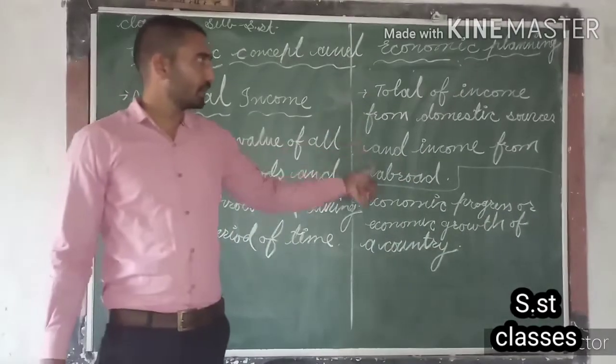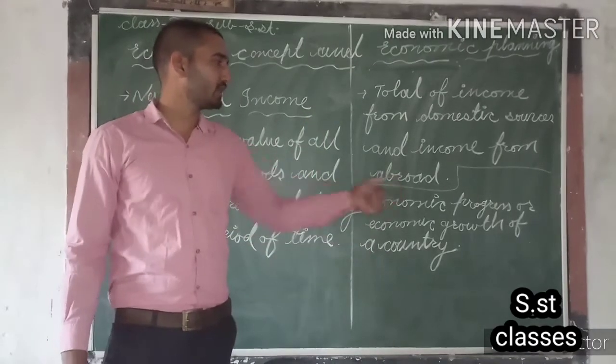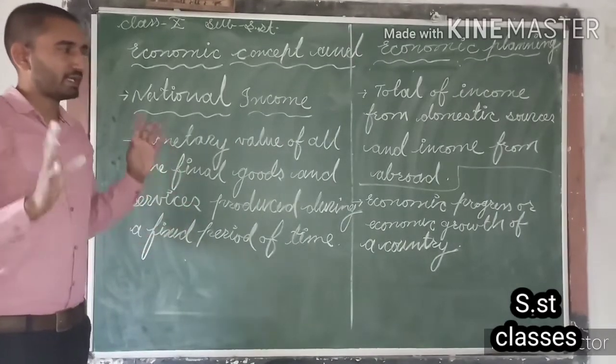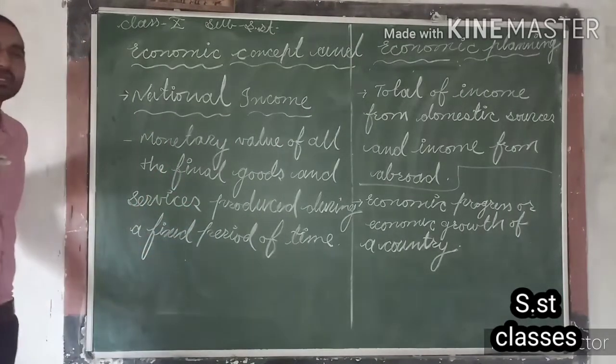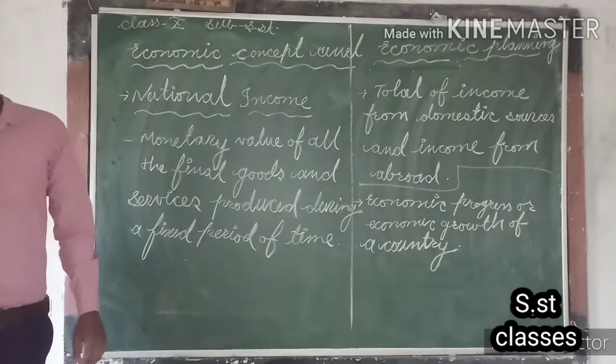So the first importance of calculation of national income is that with the help of calculation of national income, we can find out the actual economic growth or economic progress of a country. This is the first point.